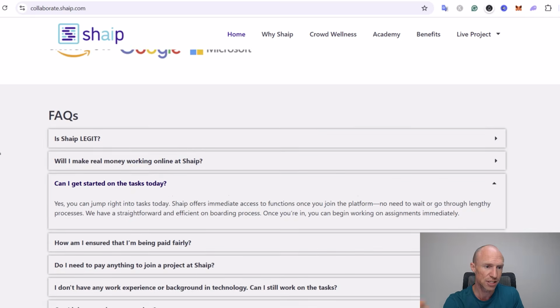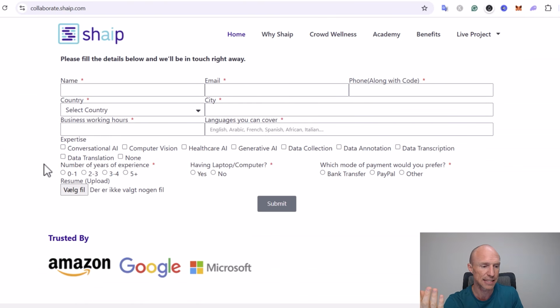But you just need to fill out everything you can, and since they are asking for a resume, I also recommend that you do make one that is relevant for the type of AI task you will find here. Of course, don't make it up. That's not what I mean. I mean, take the time to actually create a real resume that is relevant for this based on your real experiences, because since they're asking for it, it's a good idea to definitely upload one also.